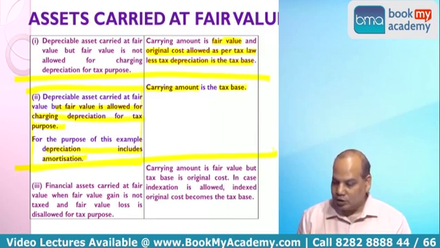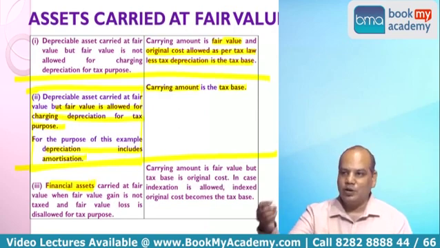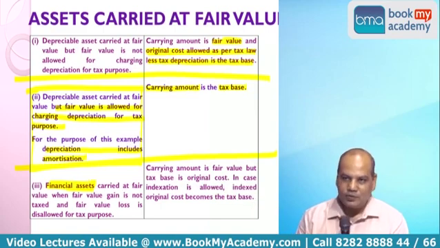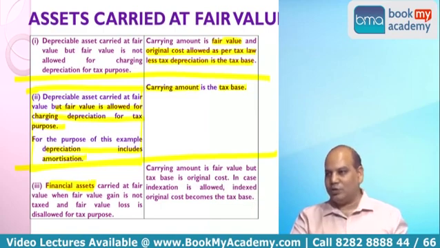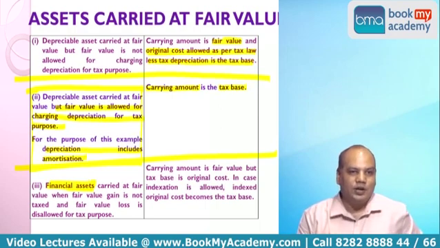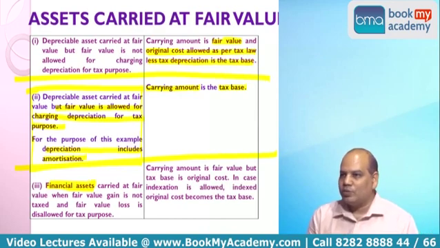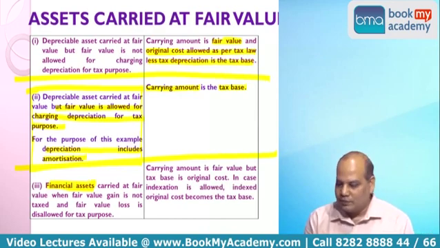Okay. And the third is financial asset. Ind AS 109. The basic premise of Ind AS 109 is that the assets will be recognized initially at fair value and subsequently also most of them at fair value. Of course, there are some financial assets which are measured at amortized cost. Is it right? But most of them will be measured at fair value.